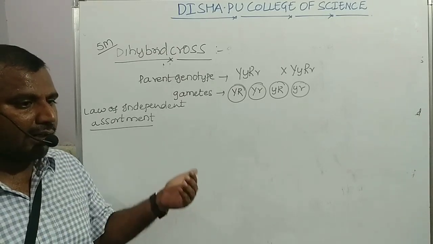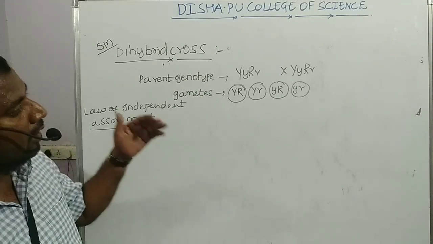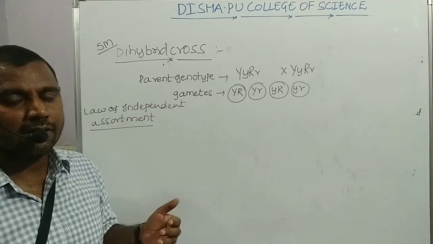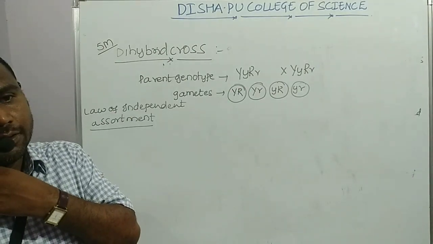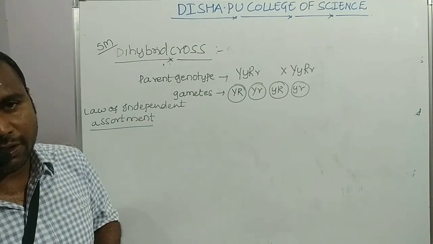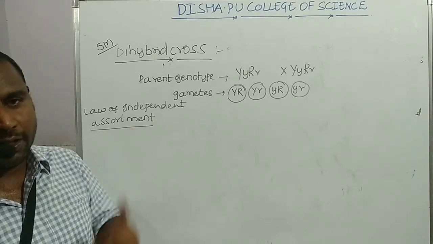The law of segregation is different from the law of independent assortment. The law of segregation states that the distribution of alleles occurs equally during the formation of the gamete, such that a gamete will receive one allele of the pair.